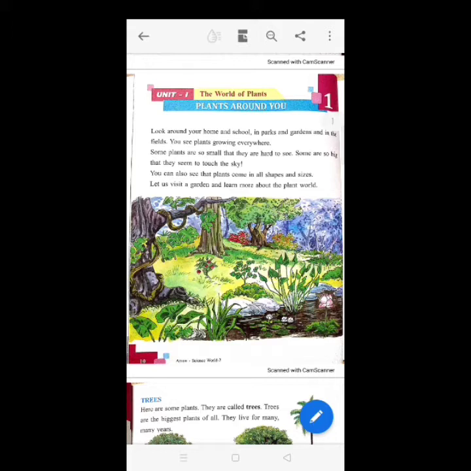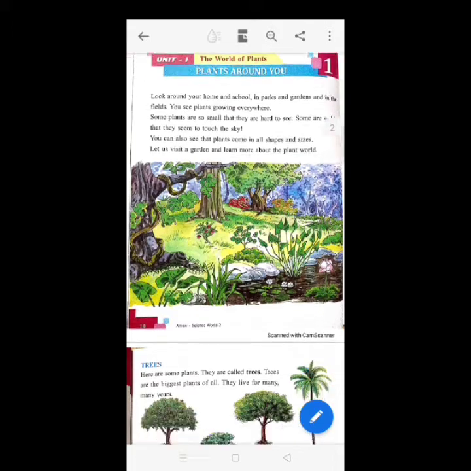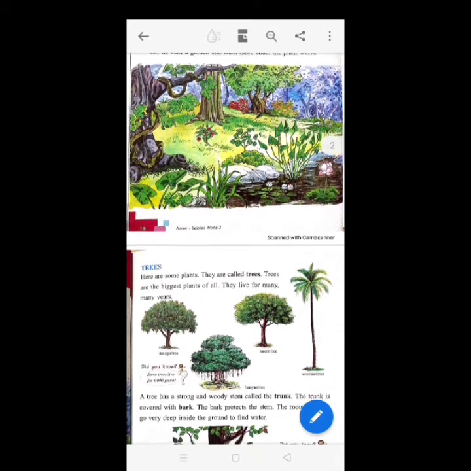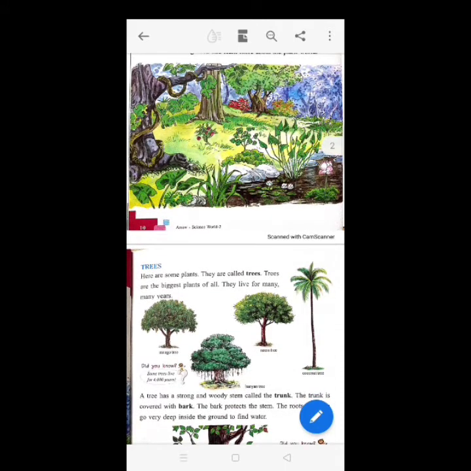Now, look at the picture given here below. You can find different types of plants in this garden, or whatever you say, this forest. You can see big trees. You can see small herbs, shrubs, climbers, creepers, everything. Now we will discuss those plants accordingly. So for that we need to know the types of plants. That means how many types of plants there are.